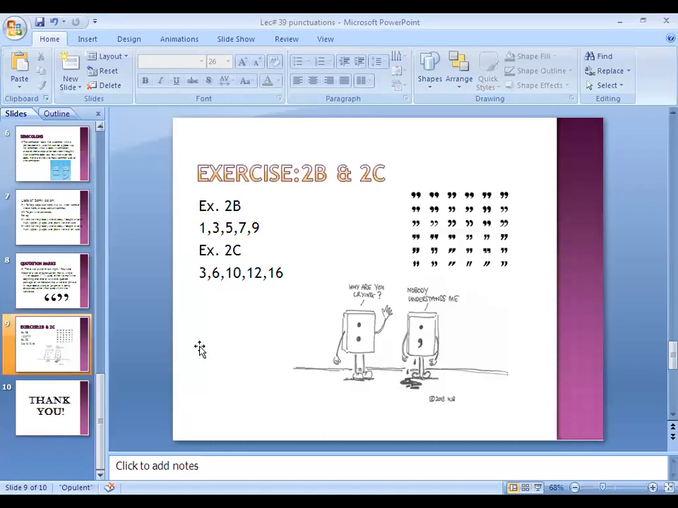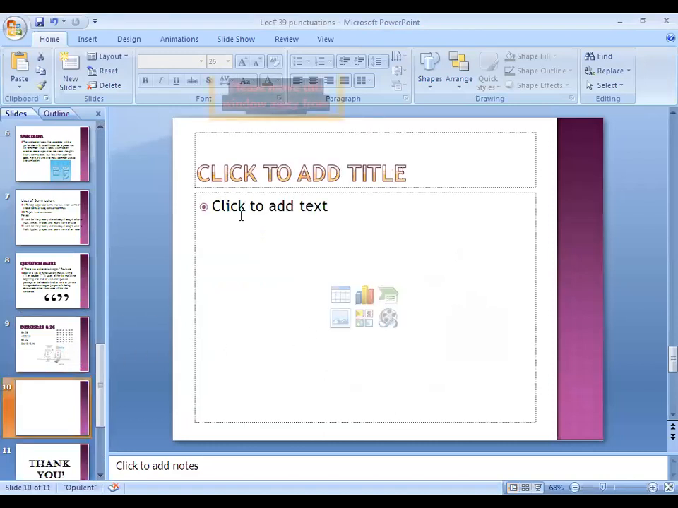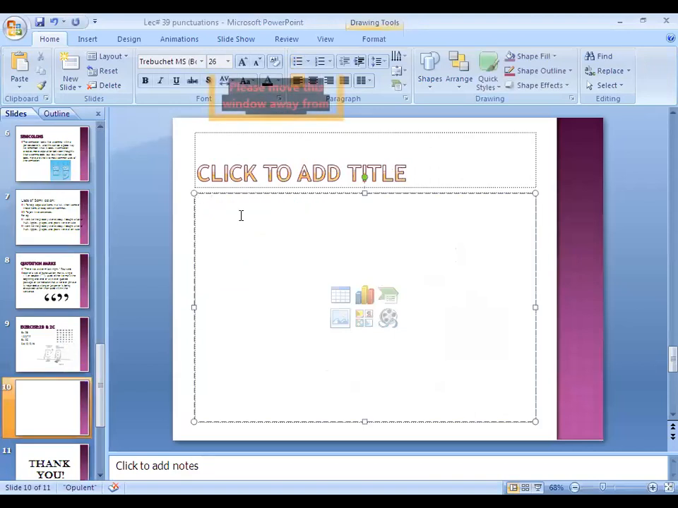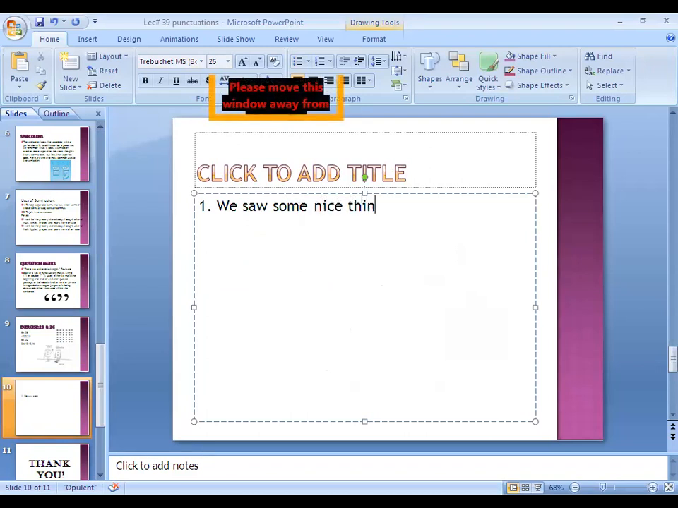मैं एक यहाँ सॉल्व करके आपको बताती हूँ. ठीक है. Number 1: We saw some nice things. You have to rewrite this sentence. Okay, first you have to write down the question sentence, then उसके आंसर में आपने ये complete लिखना है. We saw some nice things. What were the nice things?